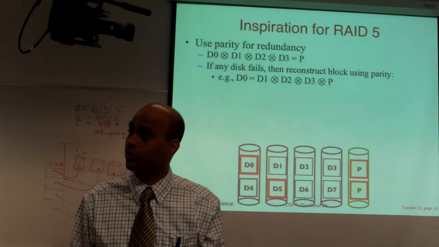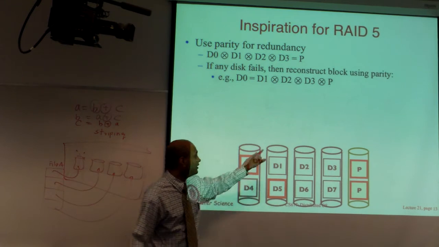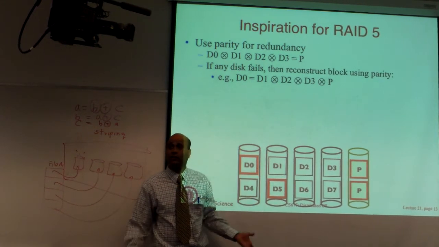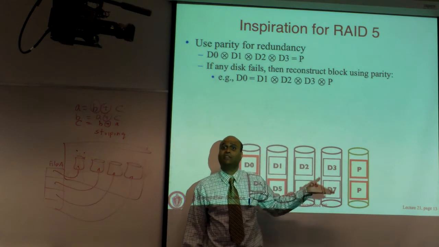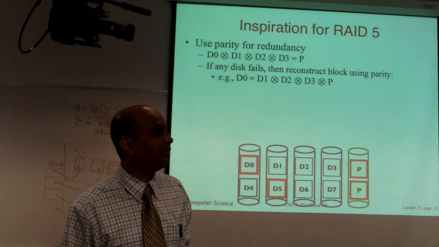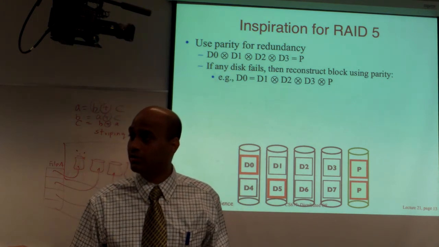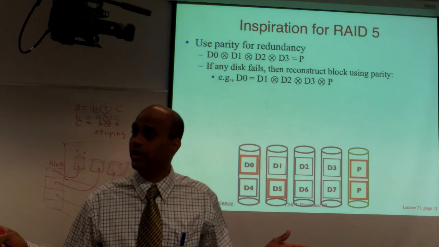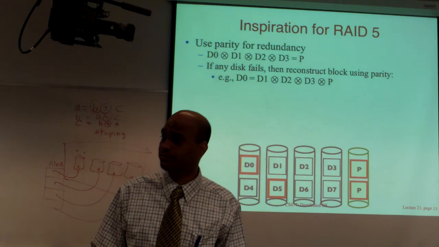So writes are a lot more complicated in this system. Reads are straightforward. If there is no failure, a single read is a single read here. If there is a failure, a single read becomes the read of the entire parity group. But writes are always more complicated, because you have to do what is called a read, modify, write. You read the parity group, you modify the block that you are writing to, recompute the parity block, and you write back.